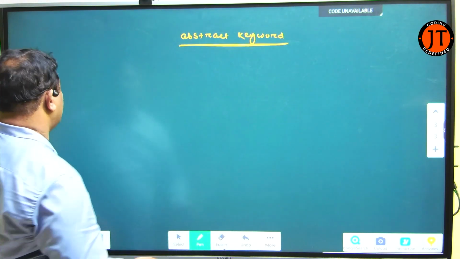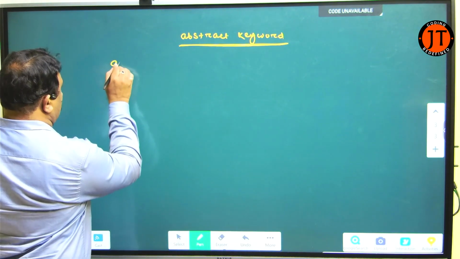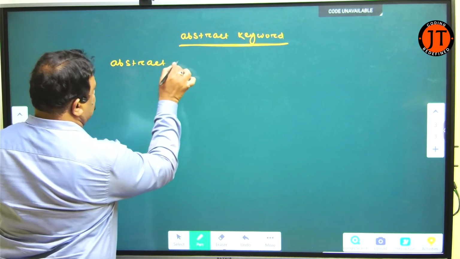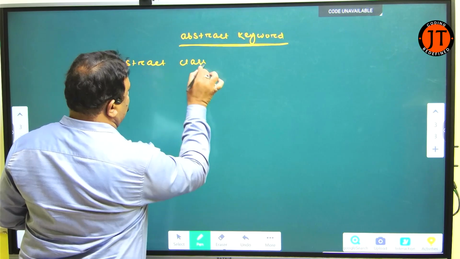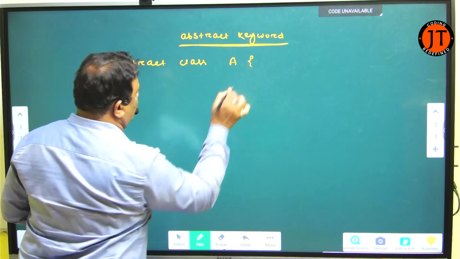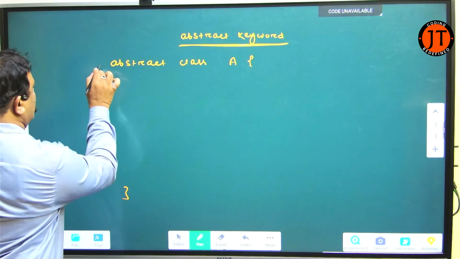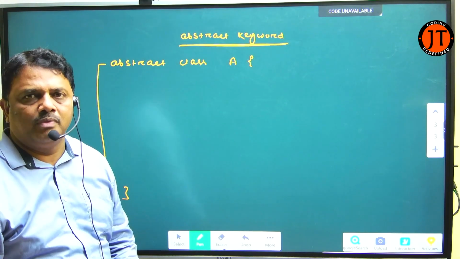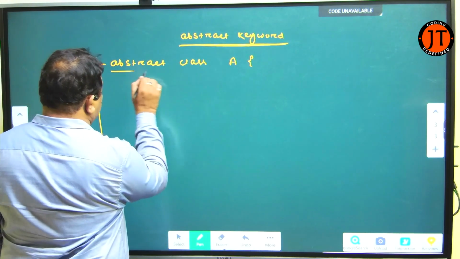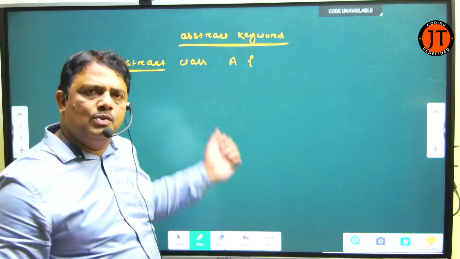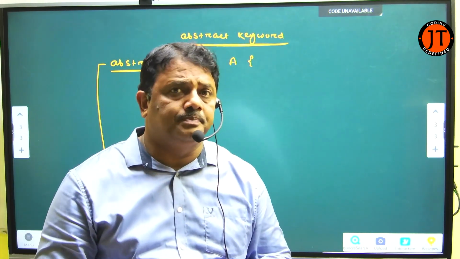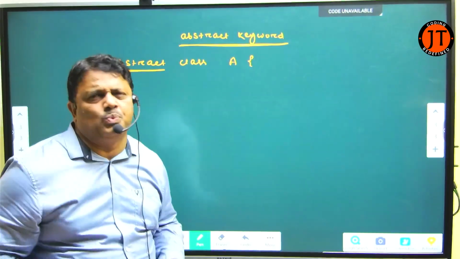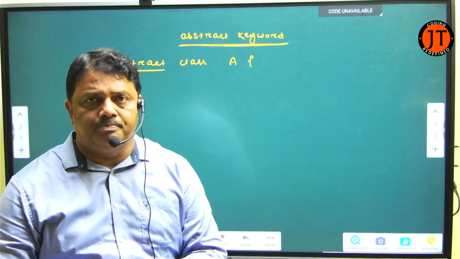What I can do here, if I write like this, abstract, fine, that is a class, that is A. So what actually happens here? A is what type of class? A is an abstract class. So see, in Java, when I use the abstract keyword at the time of declaration of a class, it is called an abstract class in Java. Remember,